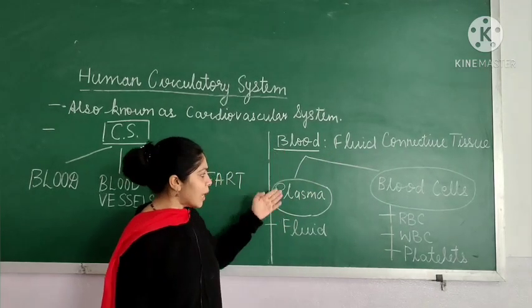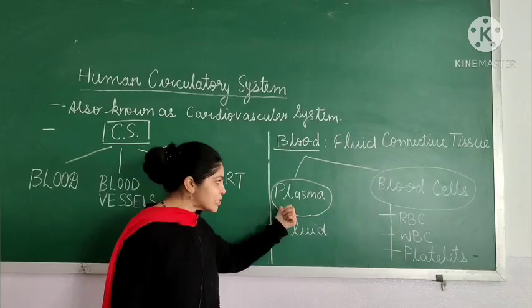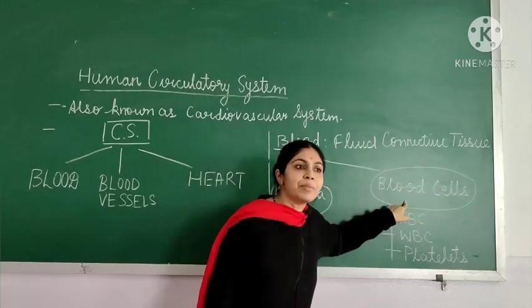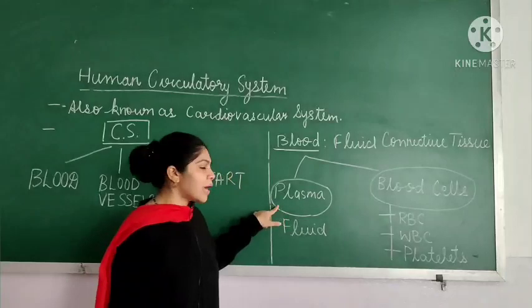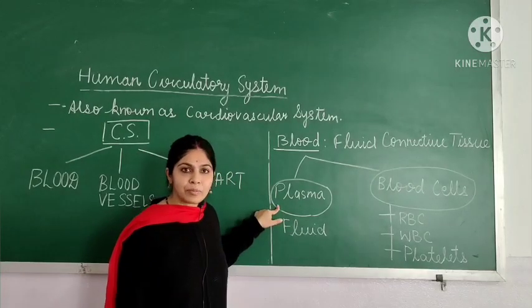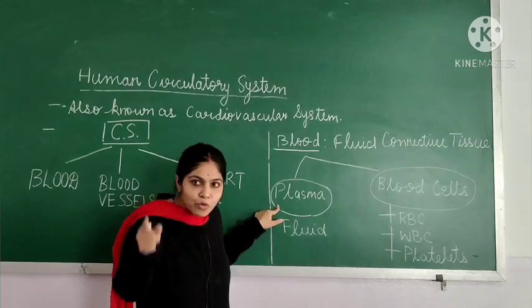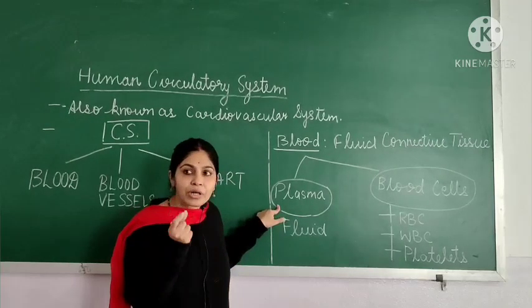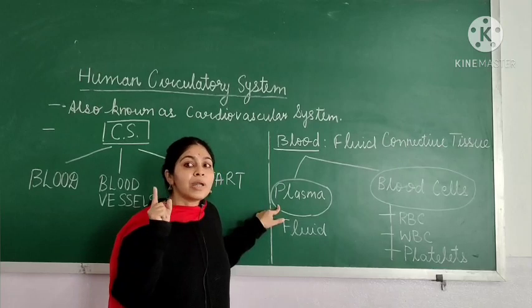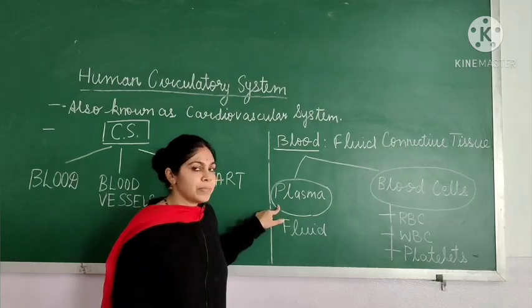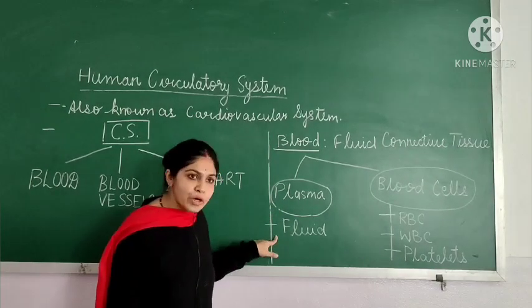Blood basically comprises of two components. First is the plasma and second are the blood cells. Children, this plasma is the fluid part of the blood which gives the blood its mobility, the ability to move, to circulate throughout the body in the channels called blood vessels. So plasma is the fluid part of the blood.